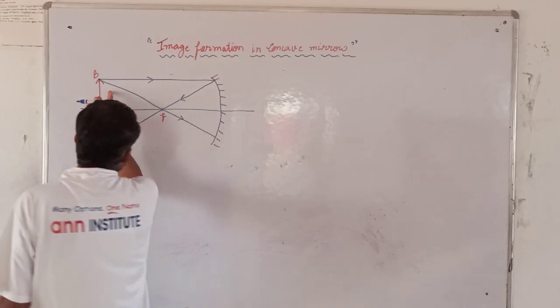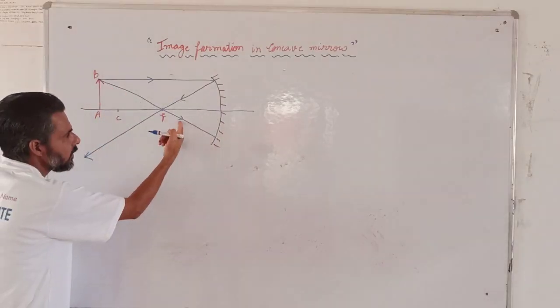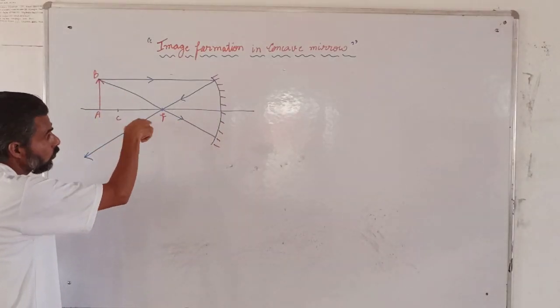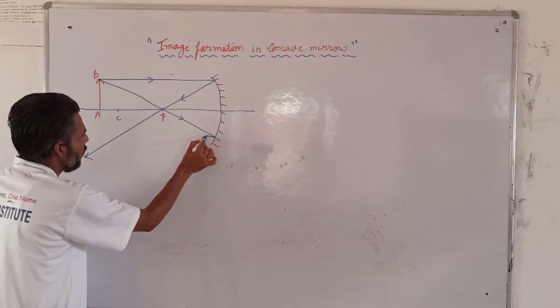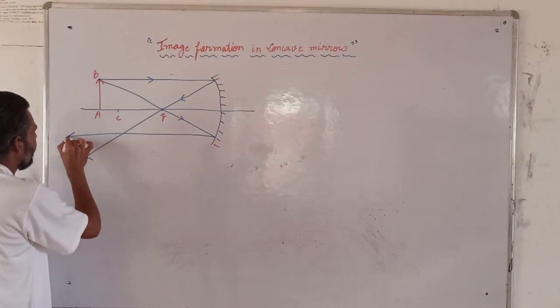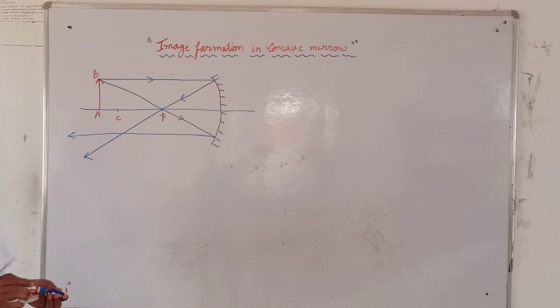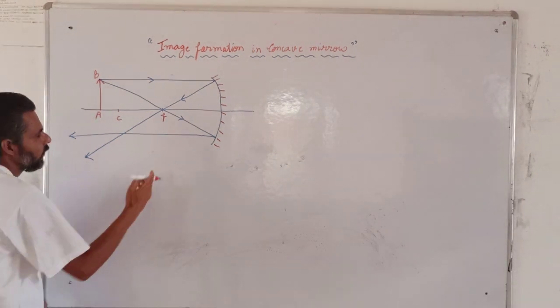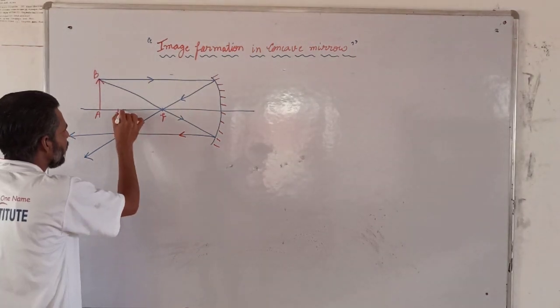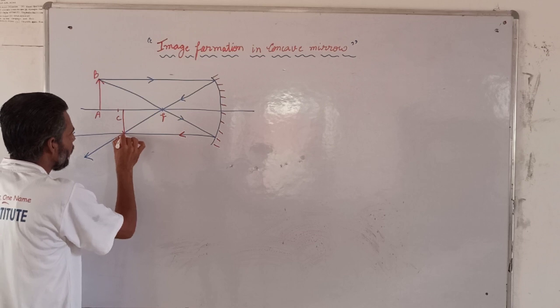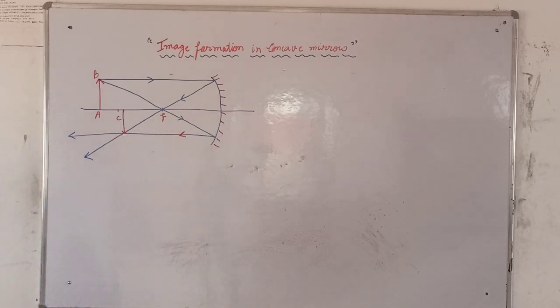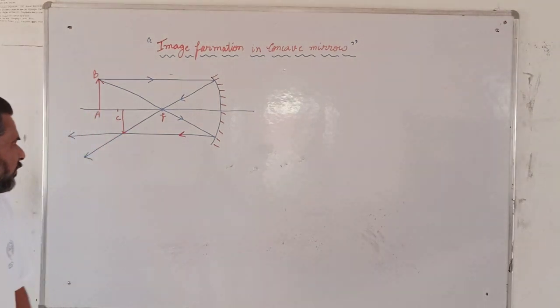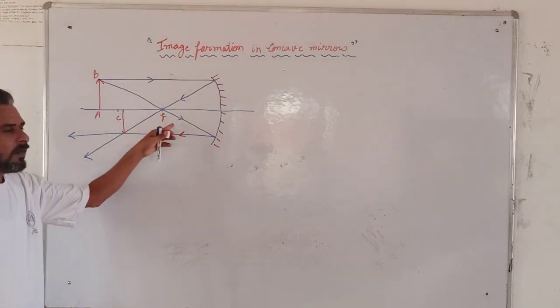Now the second one is the incident ray. This is the incident ray through focus. Now what will it do? It will be parallel after reflection. So the image will be formed here. Image will be formed in between C and F.